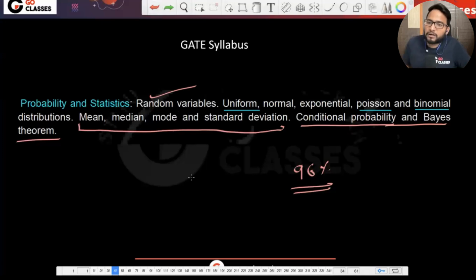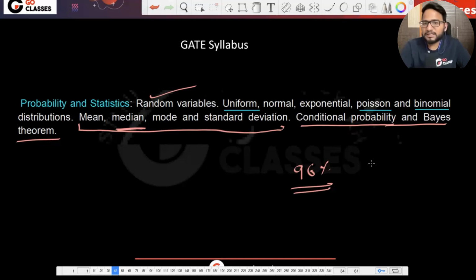I don't remember if they have asked any question from median and mode till now in the GATE PYQ. It means probably they have not asked anything. But we will see later how to find the median, what the median and mode are. Now what I'm going to cover is discrete random variable, and inside it, what you can see underlined: the uniform random variable, the Poisson random variable, and binomial distribution. These are specifically in the syllabus of discrete random variable.